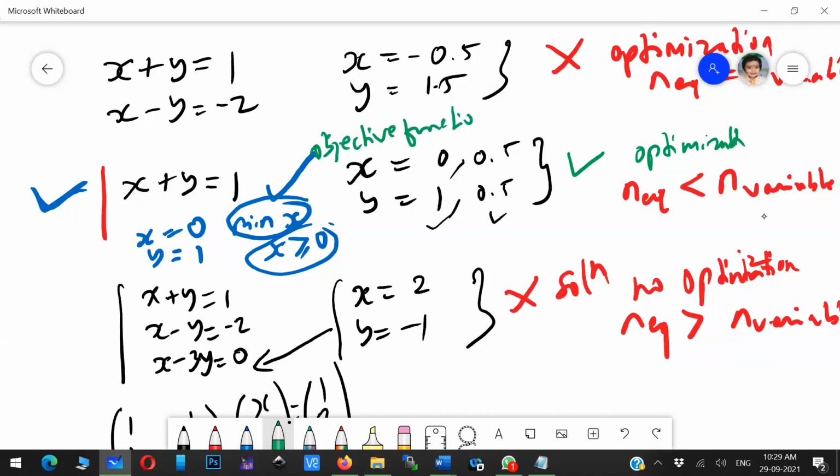Okay, objective function. And this one, x greater than 0, is called boundary, or bound value, or constraints. So there'll be an objective function. If you have an objective function and constraint, then it will result in a unique solution. You got it? It will result in a unique solution. Is that clear?